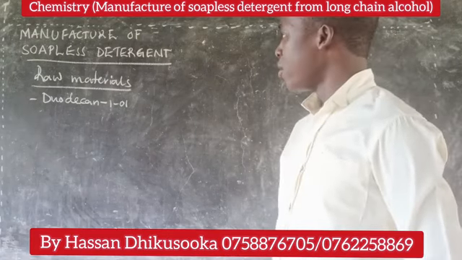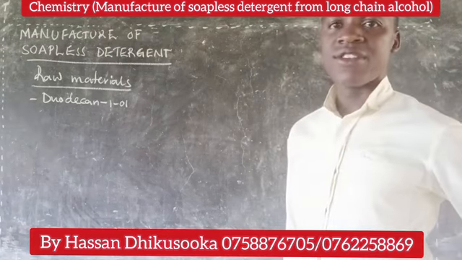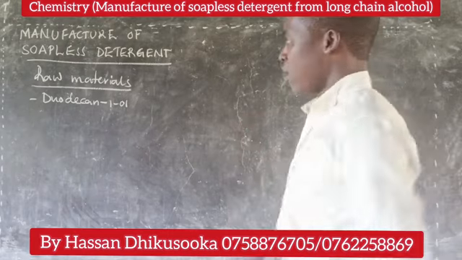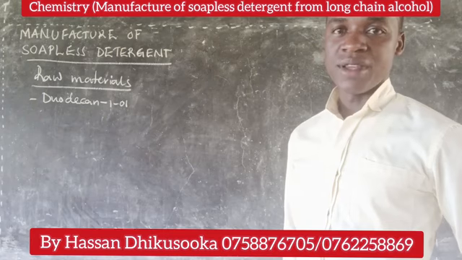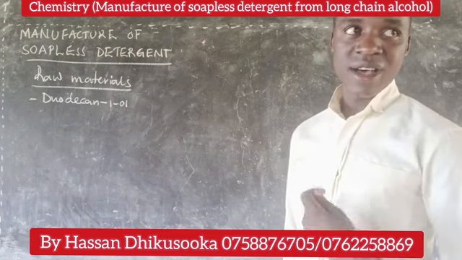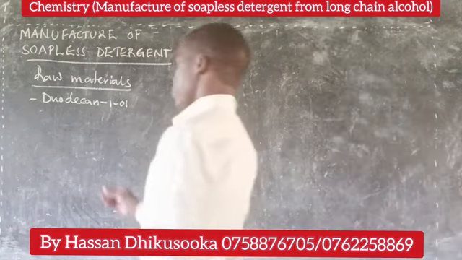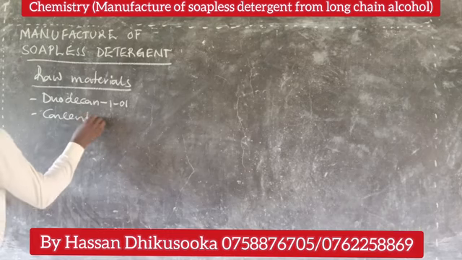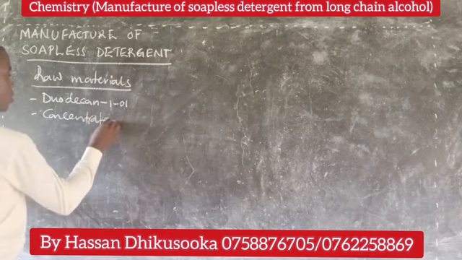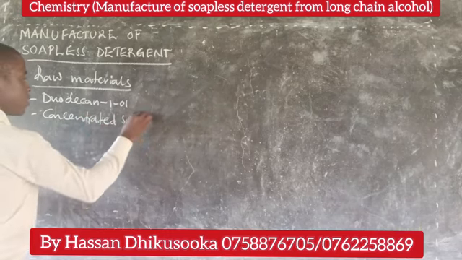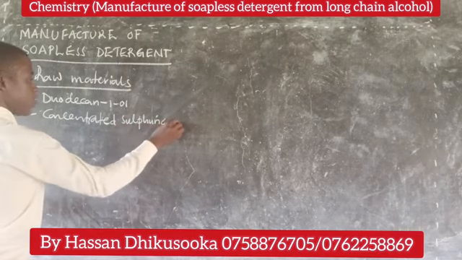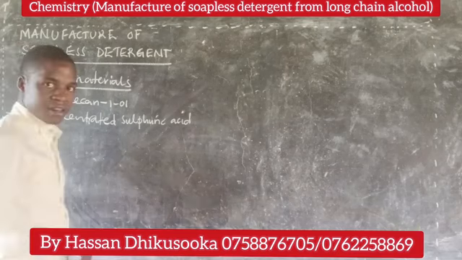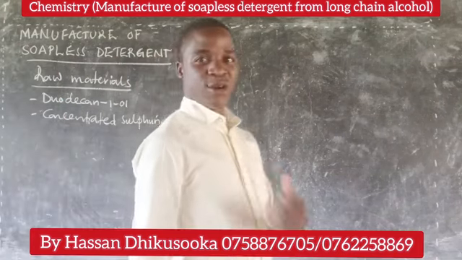So how are we going to use that dodecan-1-ol? After knowing that this is one of the substances that we need, which other substances follow? Number 2, we shall need concentrated sulfuric acid. That is our second raw material.